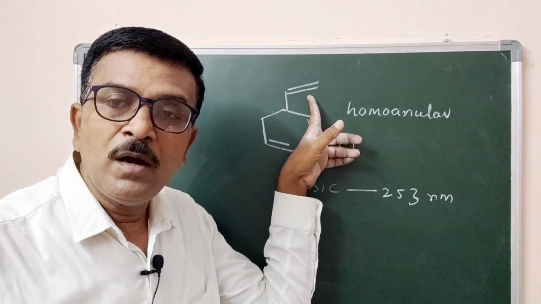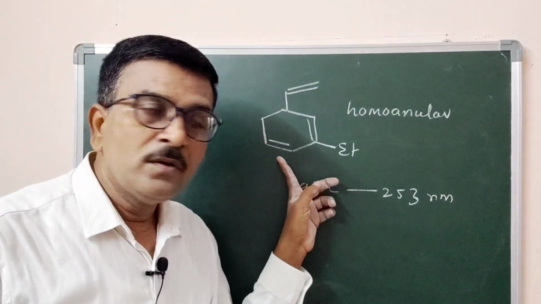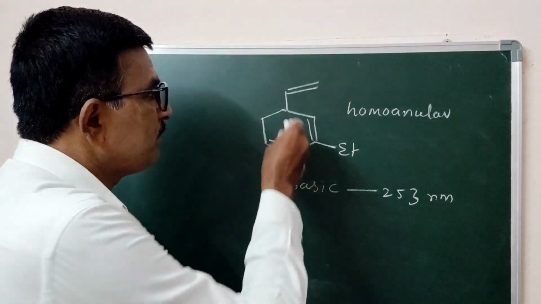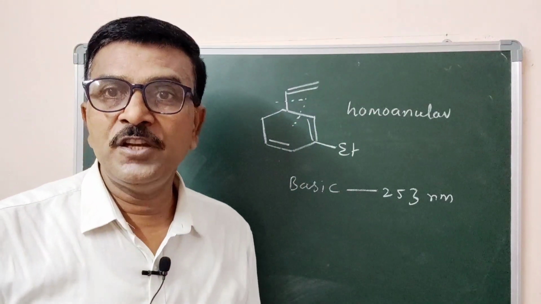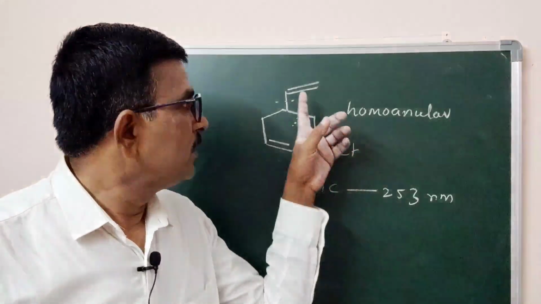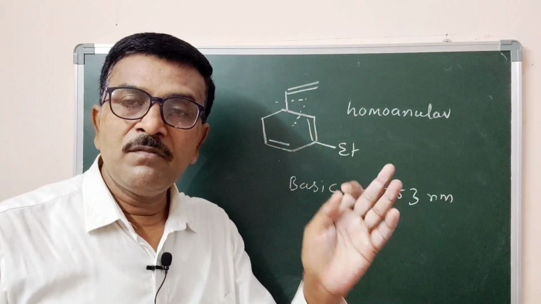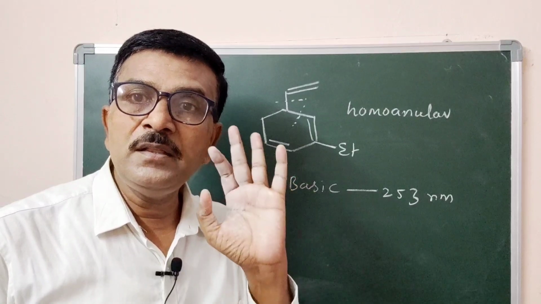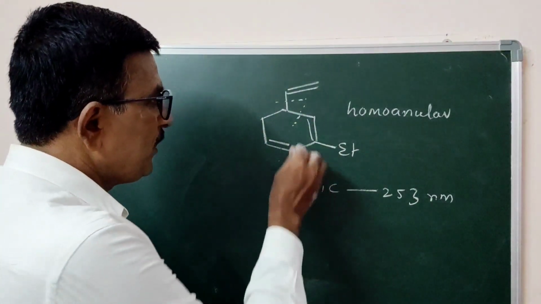This is an extra double bond, but it is not extending the conjugation of the first two, because this double bond is separated by two single bonds. It is not in conjugation with the first two double bonds. Therefore, we should not consider it. Are you following? The extra double bond exists, but it is separated from the first two double bonds by two single bonds, so it is not extending the conjugation. Hence, we should not consider it.